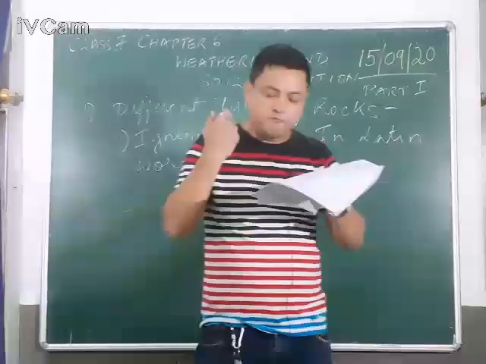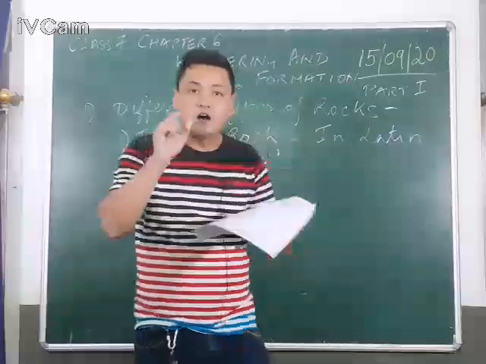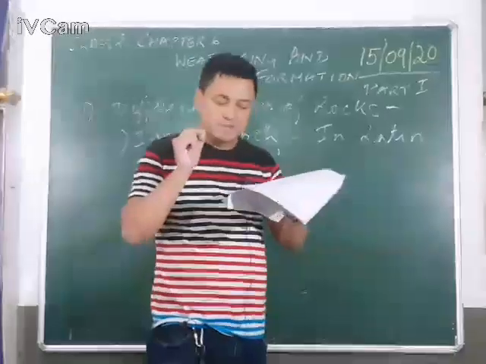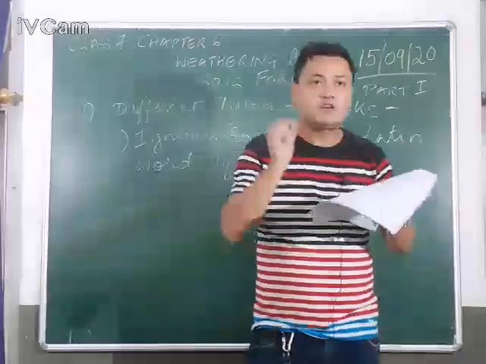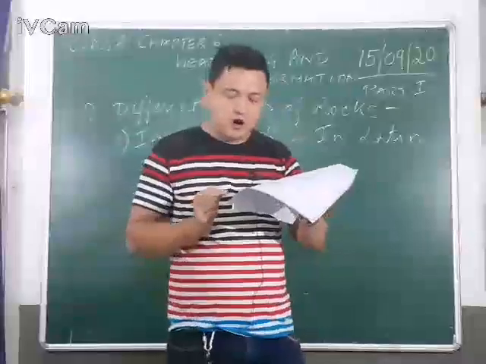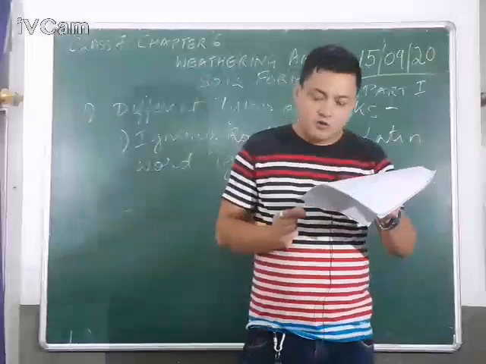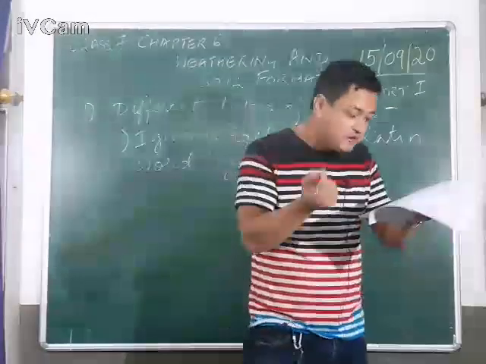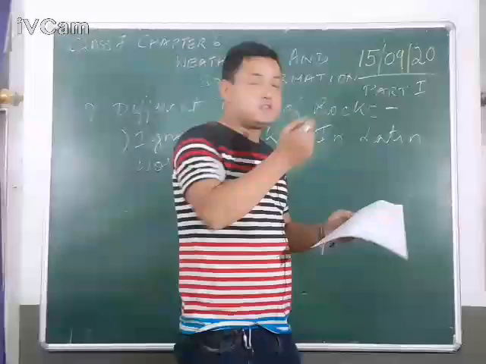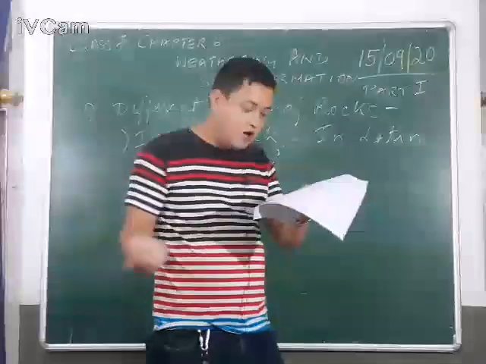Igneous rocks were formed or made when the hot molten magma, or hot melted rocks or lava within the earth, from the inside of the earth, erupted from the volcano. It came out from the volcano.